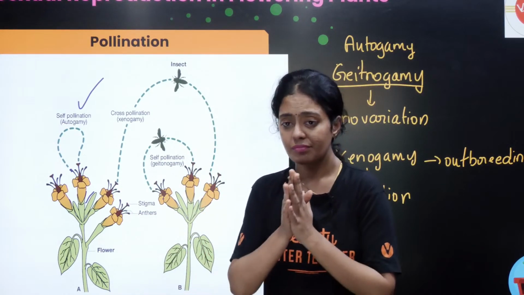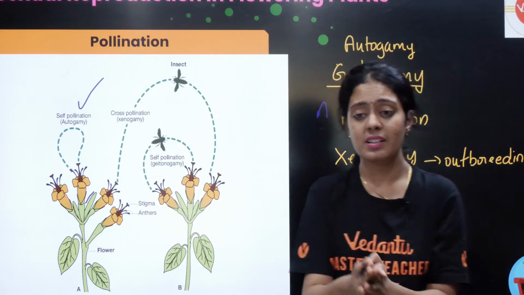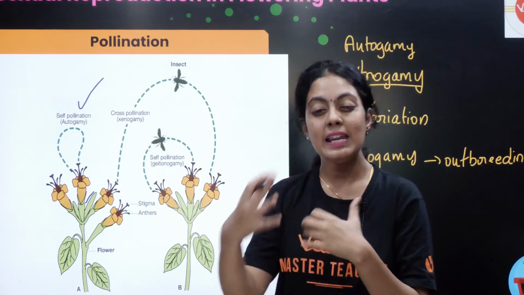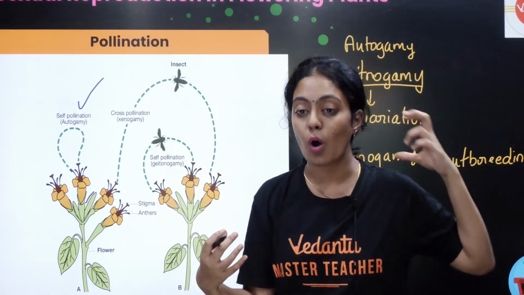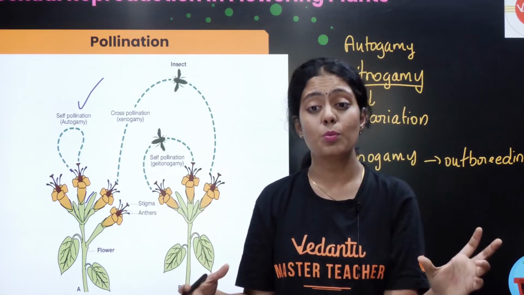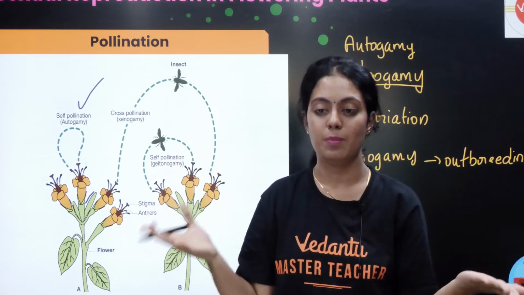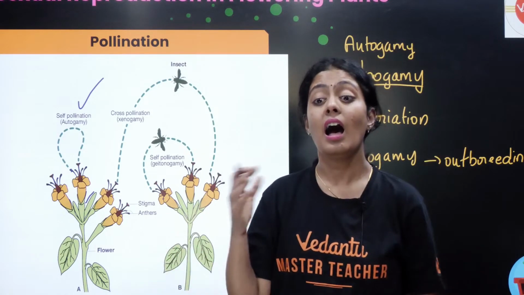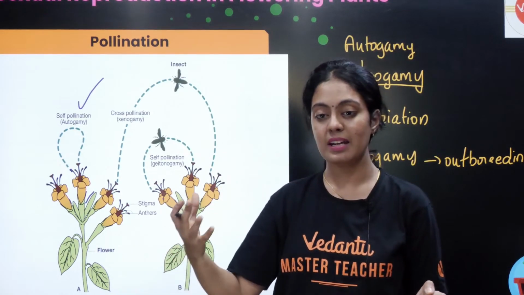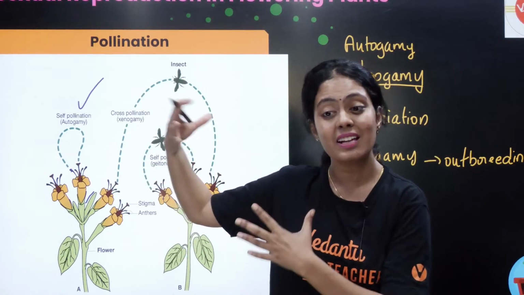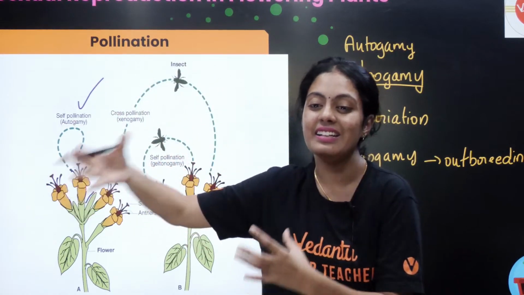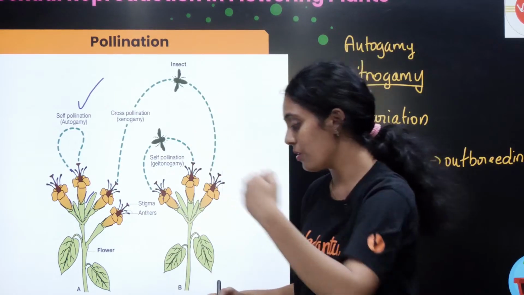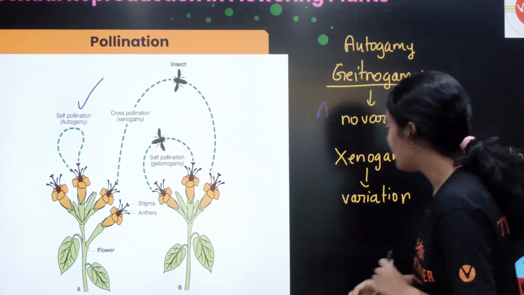புரிஞ்சதா? There is one statement that is given in your NCERT. Geitonogamy is very much similar to your autogamy because it's going to produce genetically similar plants. Okay, genetically அது வந்து ஒரு self pollination தான். ஆனா evolutionary wise பாத்தீங்கன்னா, okay, ஒரு evolution நடக்கிற விதத்துல பாத்தீங்கன்னா it has led to xenogamy. So geitonogamy has led to xenogamy. Okay, yes, we shall continue now.